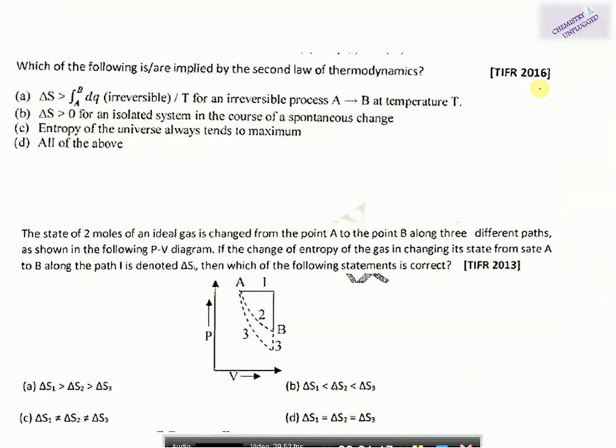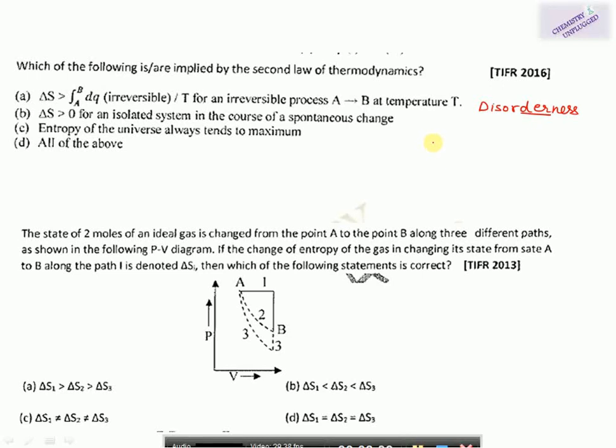So we have these two questions from TIFR 2016 and 13, and to solve these questions we should have a basic knowledge about the entropy function. Entropy generally defines disorderliness, and this entropy function came into the picture after the first law of thermodynamics. The first law says that we can convert energy into work. It tells about conservation of energy, but it does not tell about the direction of a reaction, whether it is possible or not possible.